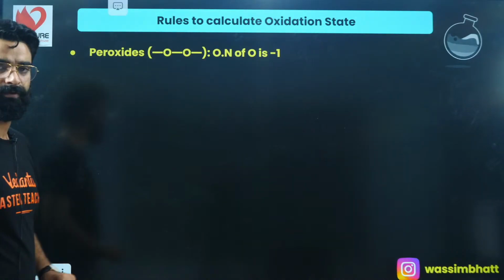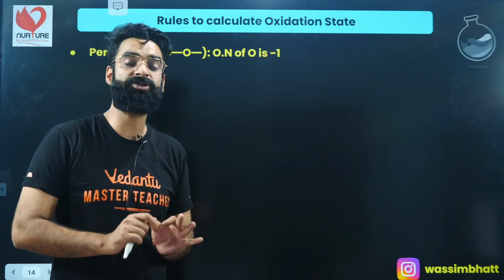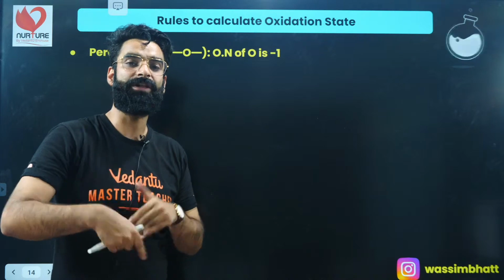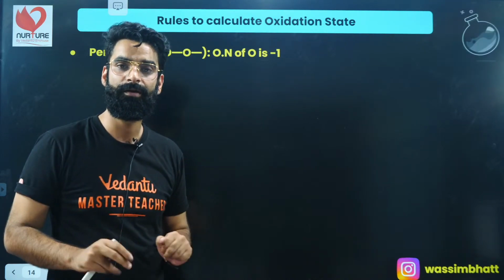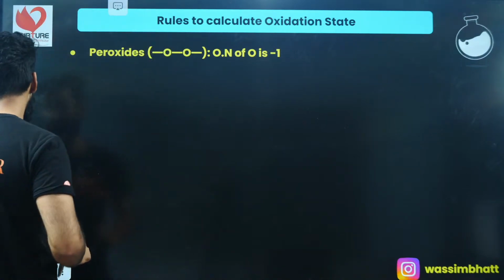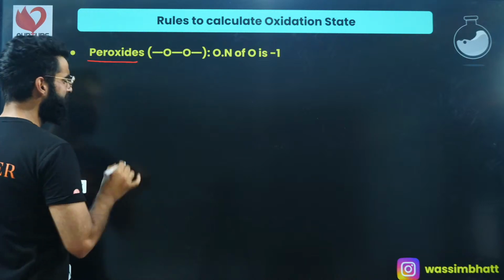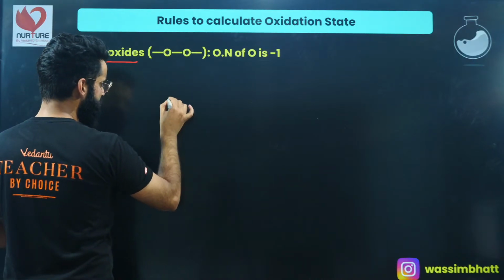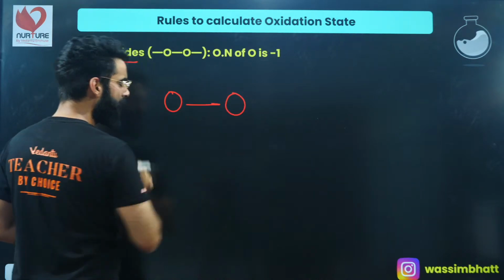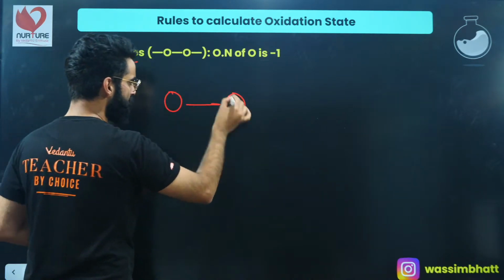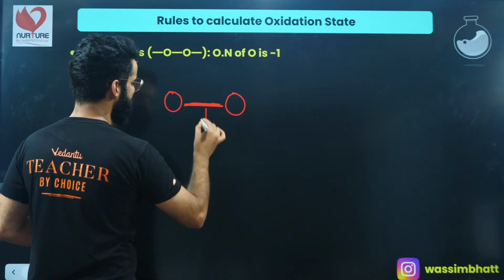Similarly, moving on to one more. I told you generally whenever oxygen is attached to a less electronegative element than itself, the oxidation state of oxygen is going to be taken as -2. But in case of peroxides, what are peroxides? Before talking about peroxides, let me tell you, whenever you see one oxygen linked to another oxygen by means of a single bond, we call this linkage the peroxide linkage, right?